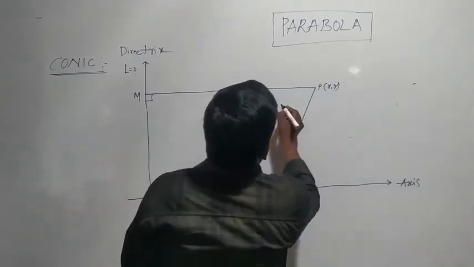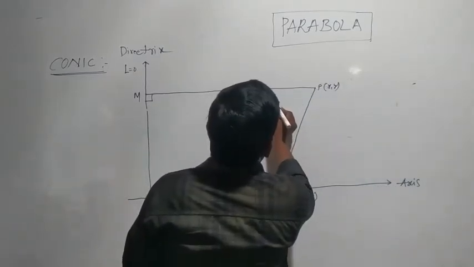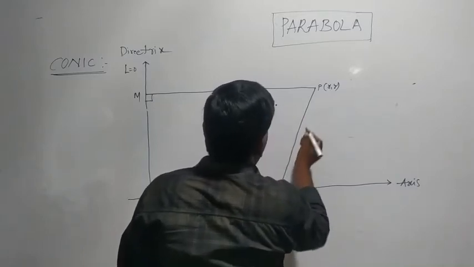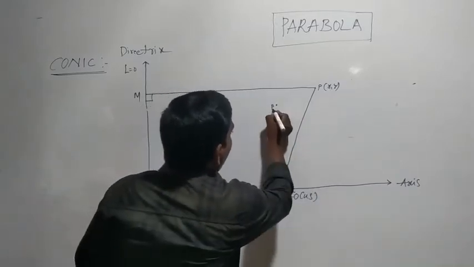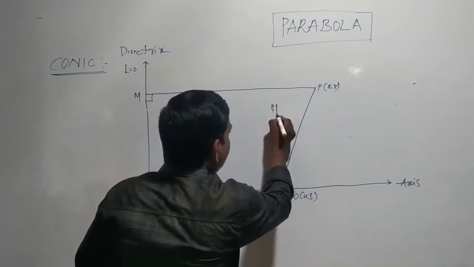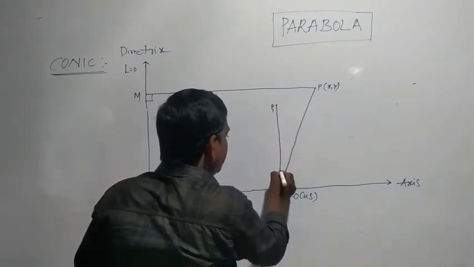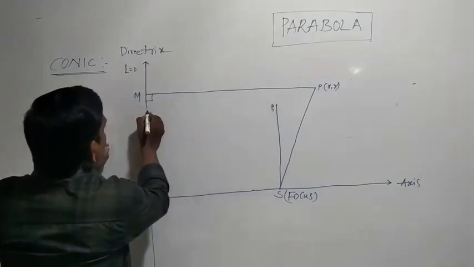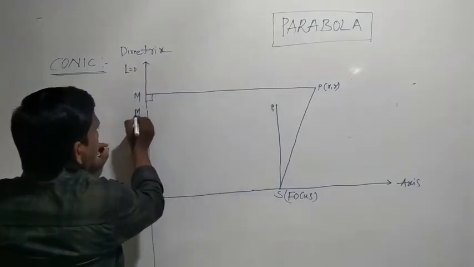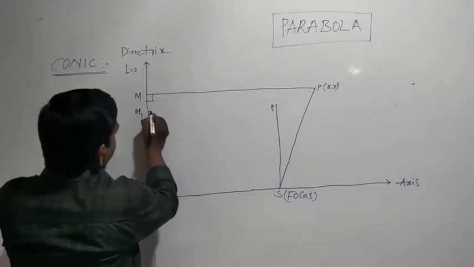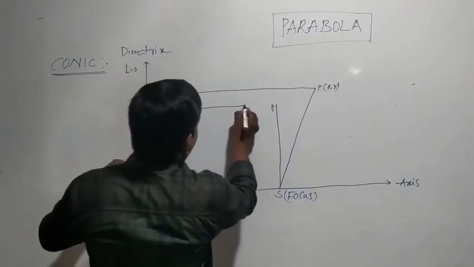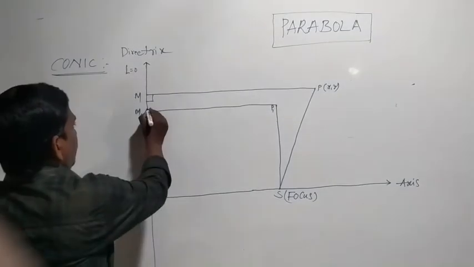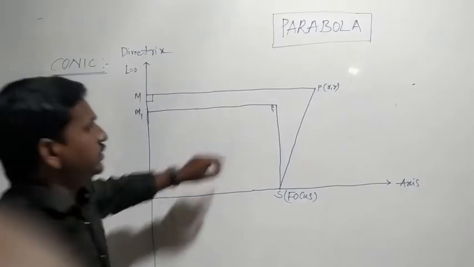Take another point P1 and join P1S, with M1 on the line and join P1M1.